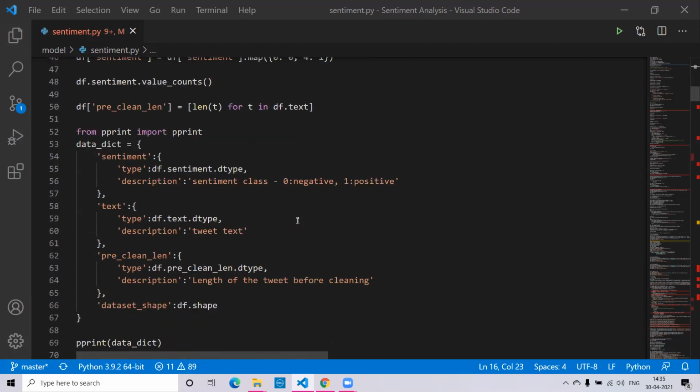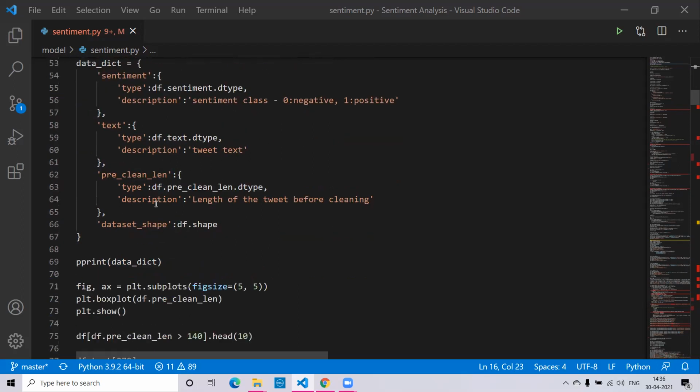Then after that, we have defined a pre-clean function. First we need to start preparing our data for cleaning by checking the length of the string in the text column for each entry present in the row. Then after that, we have declared a dictionary. This dictionary will basically contain different kinds of words and will analyze them into positive as well as negative. As you can see here, we have given 0 for negative and 1 for positive. Then after that, we have the pre-clean length, which will help in cleaning of the data with the help of the length of the tweet before cleaning and the length of the tweet after cleaning.